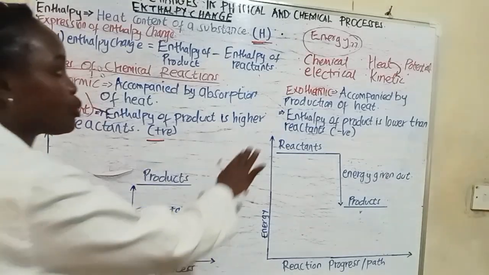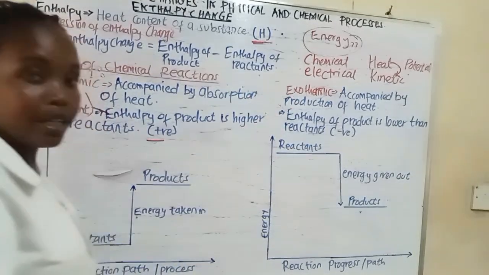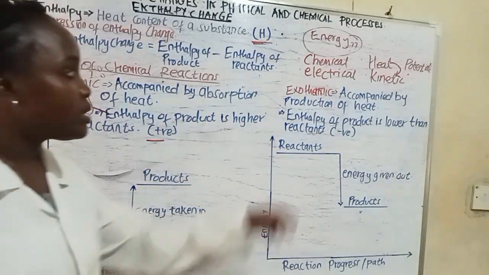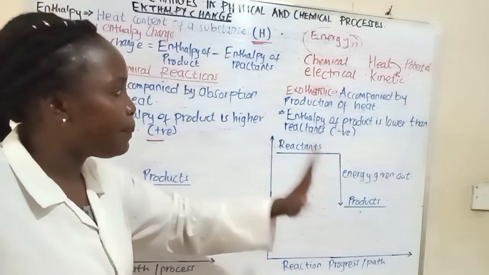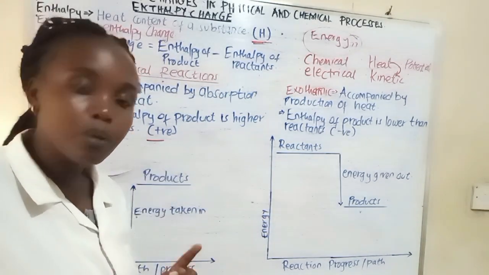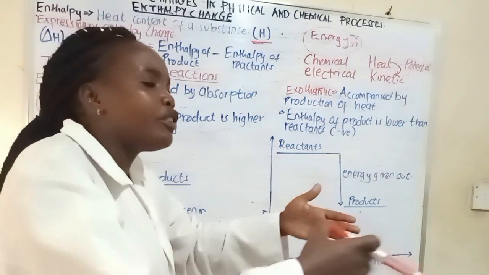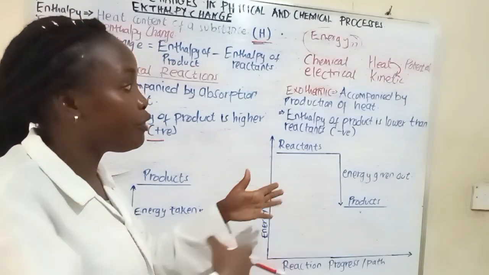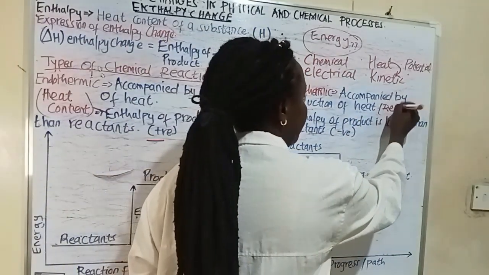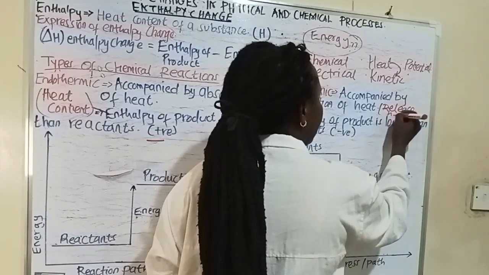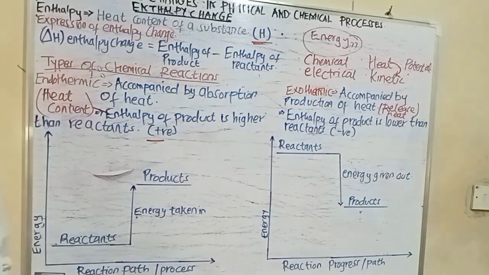Now, when you come to the second type of reaction, we have said we have endothermic and exothermic reactions, two main types of reactions. So what is an exothermic reaction? We are saying an exothermic reaction is a reaction that is accompanied by production of heat, okay? Exothermic reactions lead to the release of heat to the surrounding, okay? So here we are releasing heat to the surrounding. Now what does that mean?